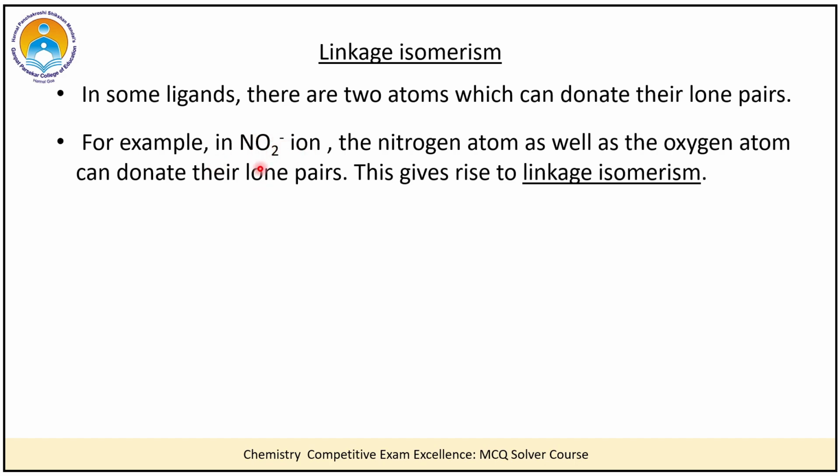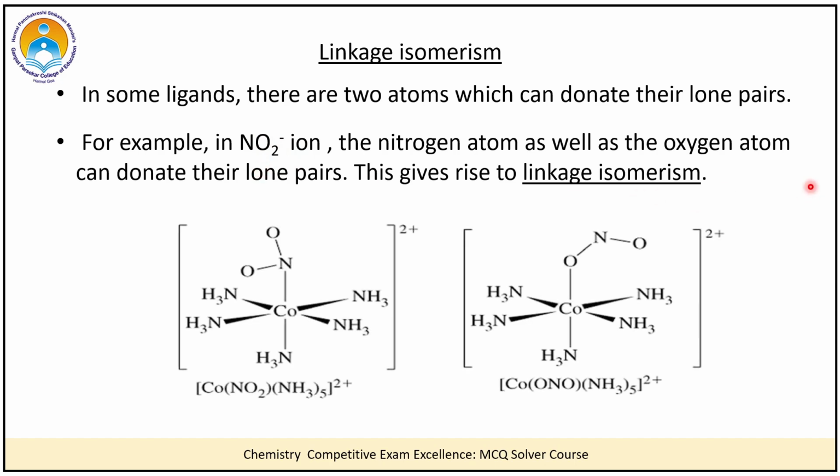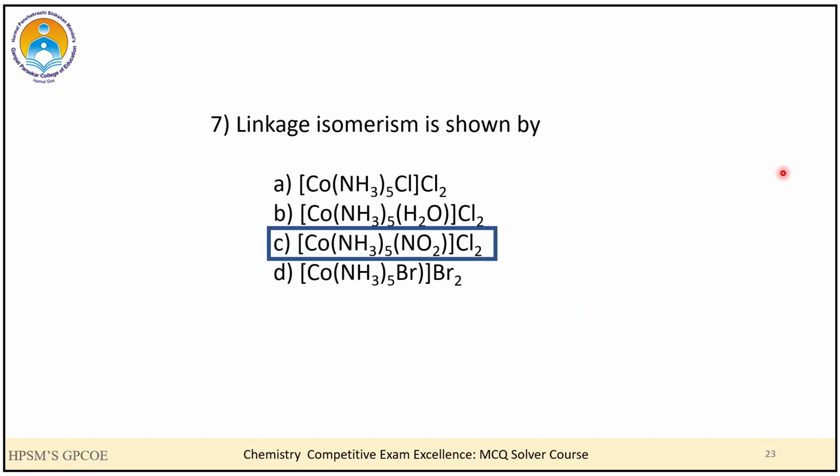And these types of ligands give you something called linkage isomerism. This you can very well see over here. We can see that in the first example, the linkage is happening through the nitrogen. So nitrogen is giving its lone pair of electrons to the central metal ion, and in this case, the linkage is happening through oxygen. That is, oxygen is giving its lone pair of electrons to the central metal ion. So here the correct answer is C.